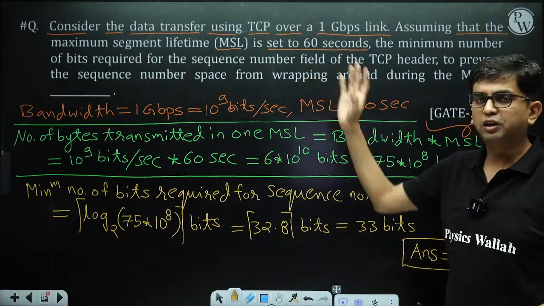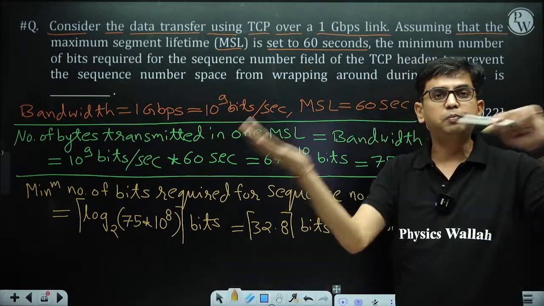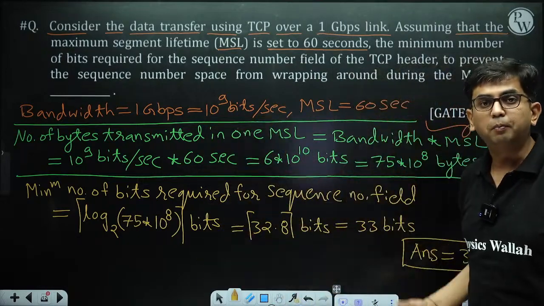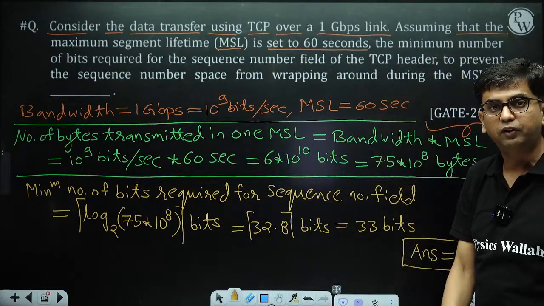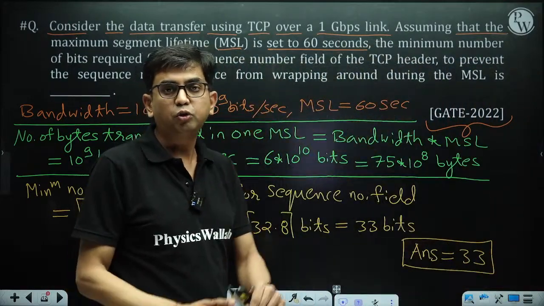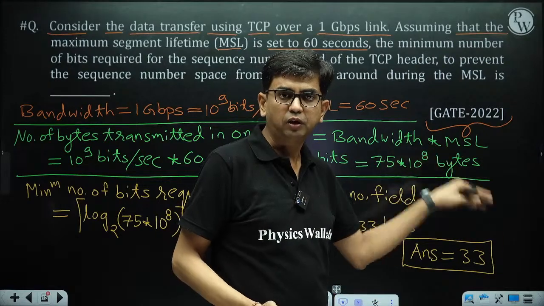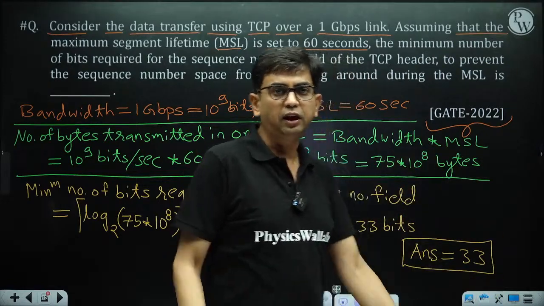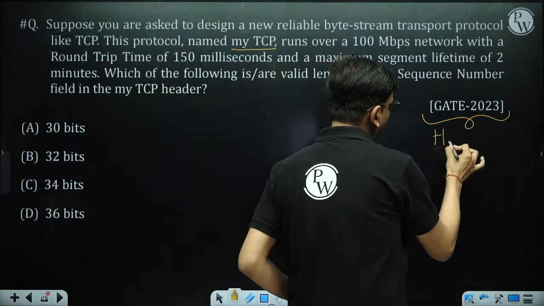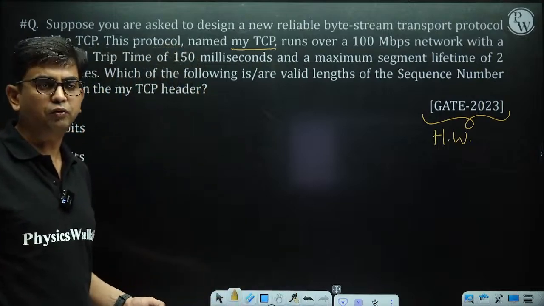Basically, this question is not clearly telling that we are going to modify the TCP header. We are going to modify the TCP header, and as per this scenario, for the minimum number of bits required for the sequence number field, this time you have to give the answer 33. So the 32 value is set using some assumption, and now as per that input the answer should be 33. Clear? So this is the homework question for you. Take the time and solve it. Don't make a calculation mistake. You have a sufficient amount of time at home.